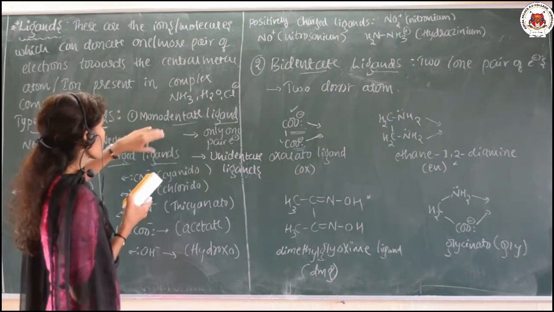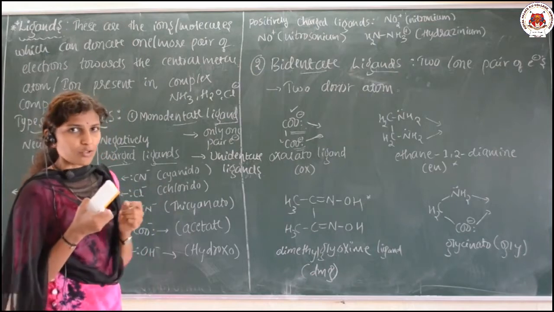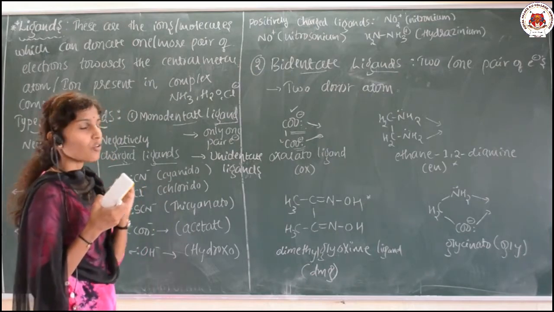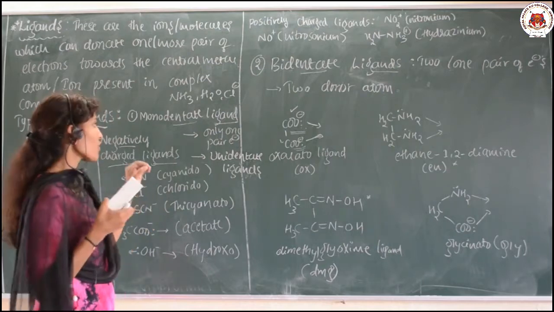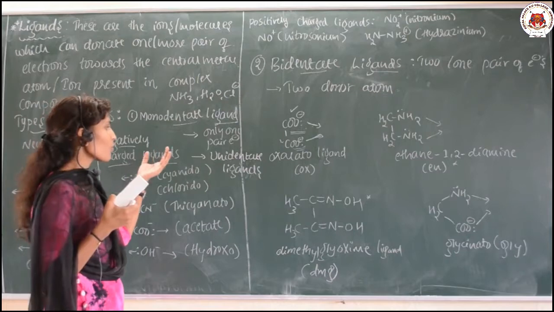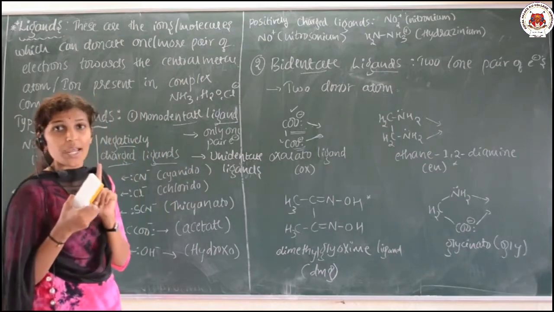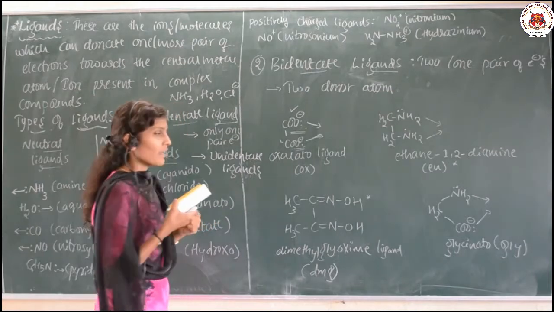Monodentate ligands are the ligands which can donate only one pair of electrons towards the central metal atom or ion. Or else you can say that they consist of only one donor atom, that is why they are also called unidentate ligands.